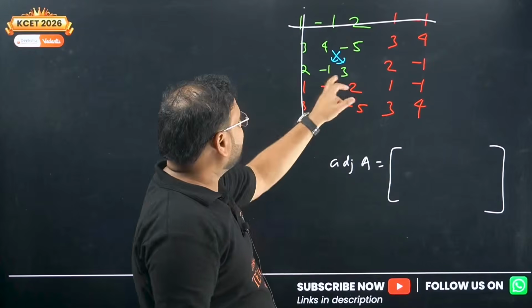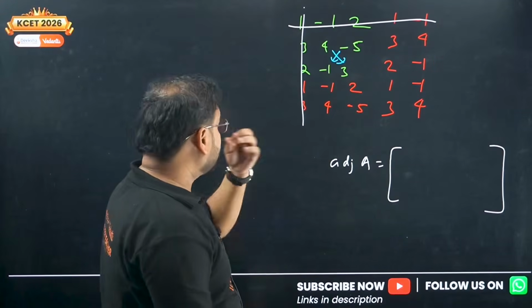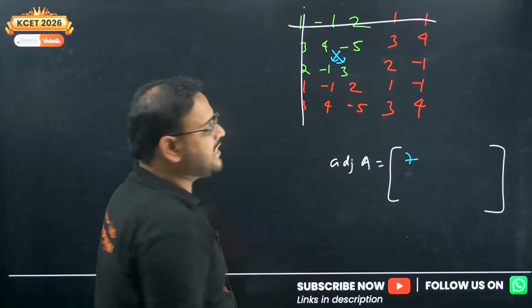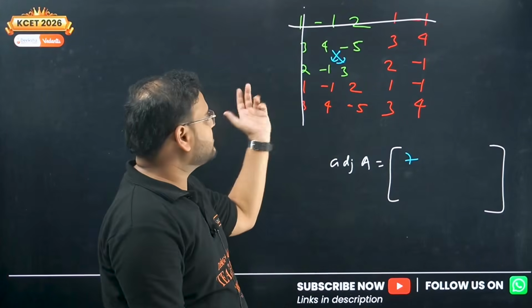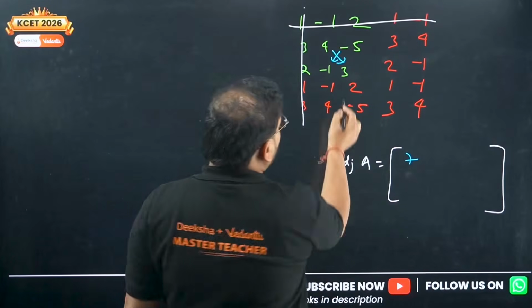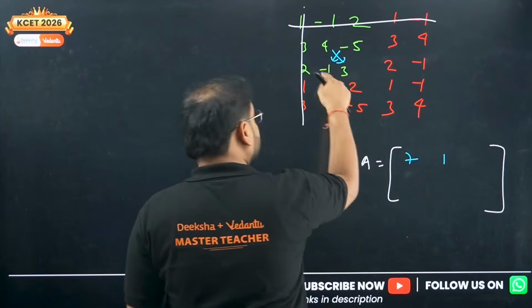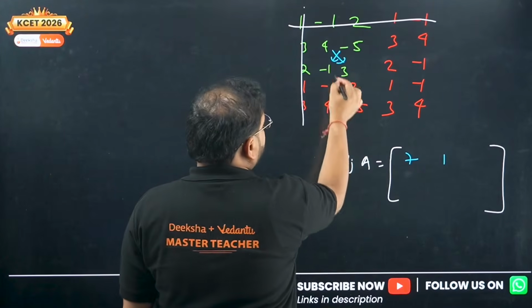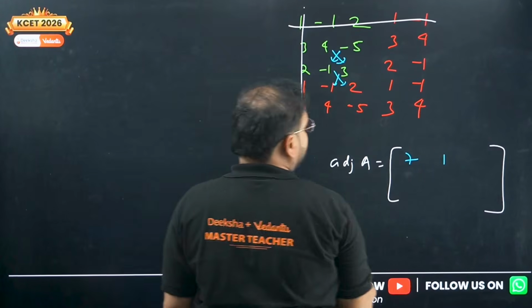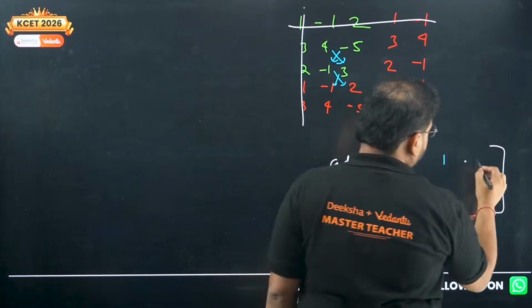Okay, so 12 minus 5, because minus 5 into minus 1 is plus 5, and there's a subtraction over here, so 12 minus 5 is 7. Next we'll have minus 2 and plus 3, that is nothing but 1. Next, again we have 5 minus 8. Minus 1 into minus 5 is plus 5, minus 8 will be minus 3.